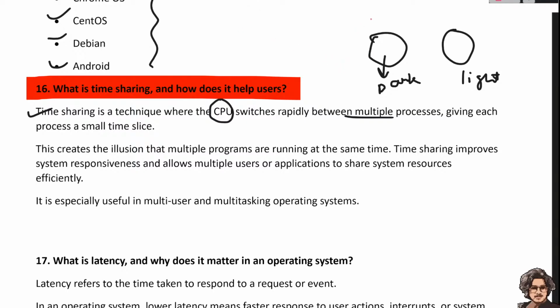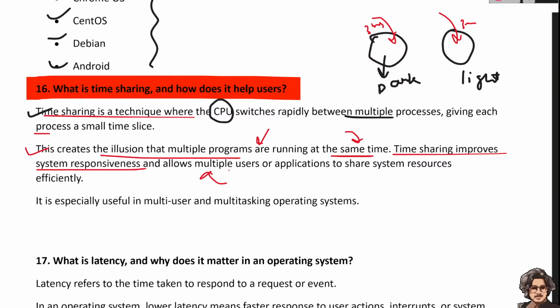The CPU switches rapidly between the multiple processes, giving each process a time slice. This one works for 3 milliseconds, and this also works for 3 milliseconds, so we can see the blinking effect. Time sharing is a technique where the CPU switches rapidly between multiple processes, giving each process a small time slice. This creates an illusion that multiple programs are running at the same time. Time sharing keeps the system responsive and allows multiple users or applications to share the system resources efficiently.